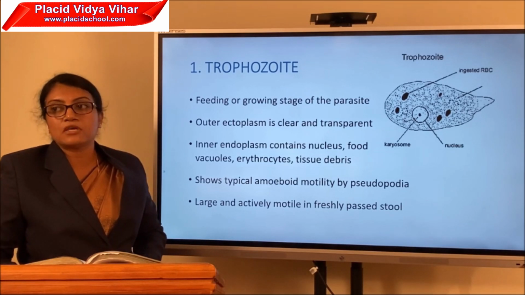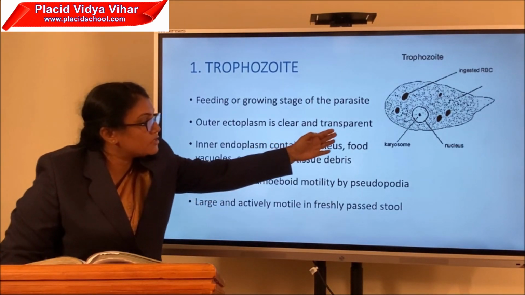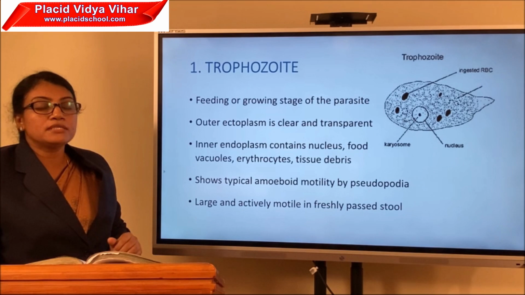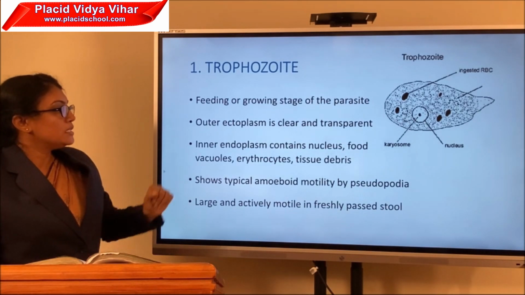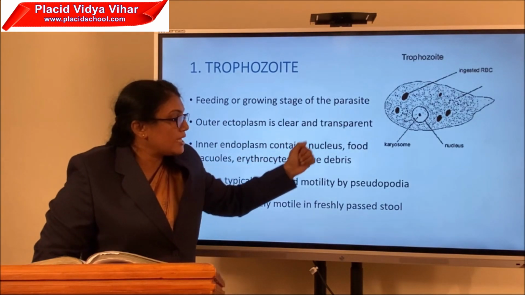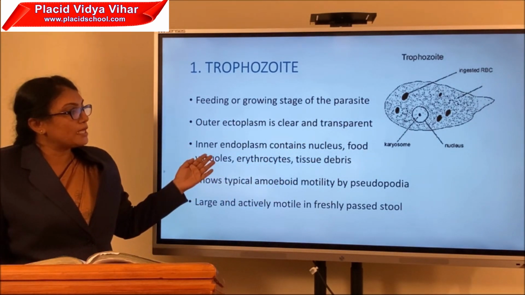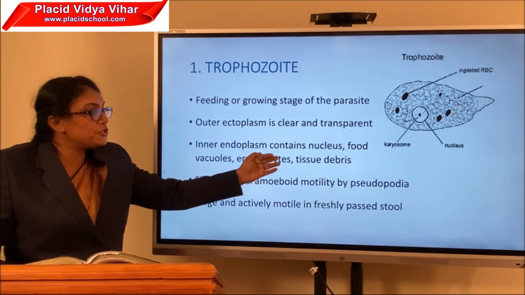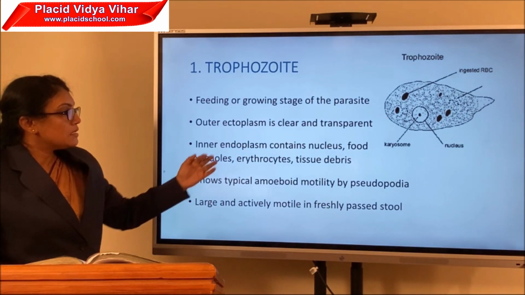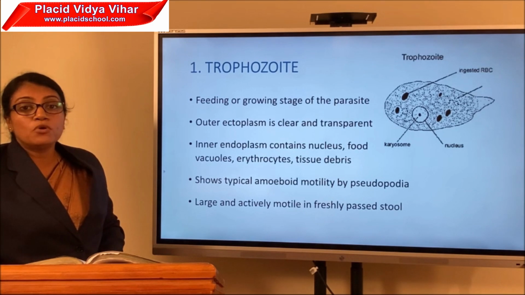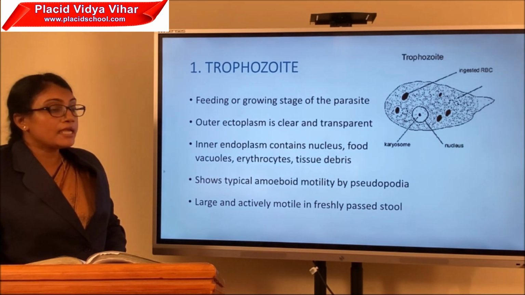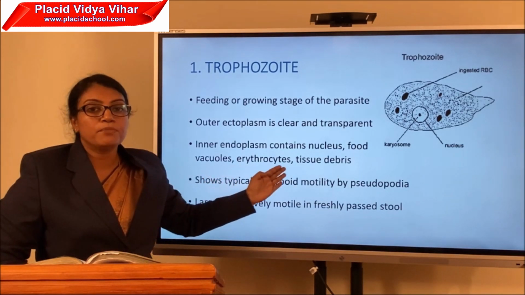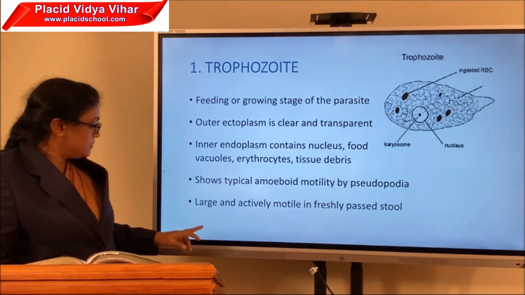Now about the trophozoite stage, you can see the diagram of a trophozoite stage here. It is known as the feeding or growing stage of the parasite. The ectoplasm is very clear and transparent. The inner endoplasm contains nucleus, food vacuoles, erythrocytes, tissue debris. This trophozoite stage is the most active and motile stage of Entamoeba. It shows typical amoeboid motility by pseudopodia.